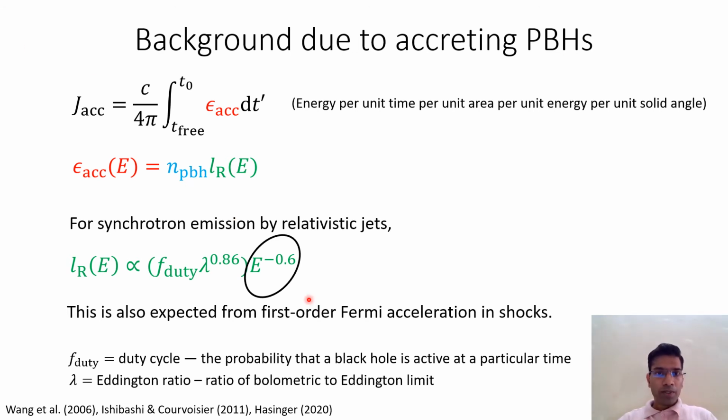Interesting about this number minus 0.6 is that if you convert the final dependence of this J with energy, we get a power law that is index minus 0.6. But if you convert this in units of temperature as relevant for long wavelengths, this becomes minus 2.6. And this index is same as the one observed by Arcade or LWA. And this is what makes the accreting primordial black holes an interesting candidate in order to explain the excess radio background.